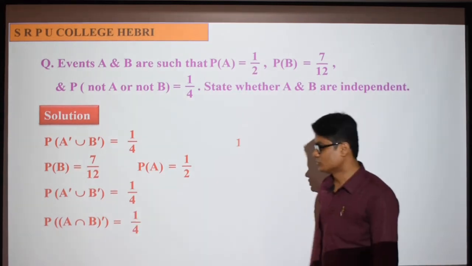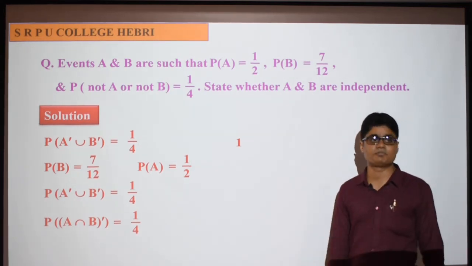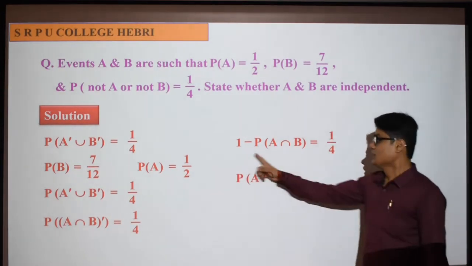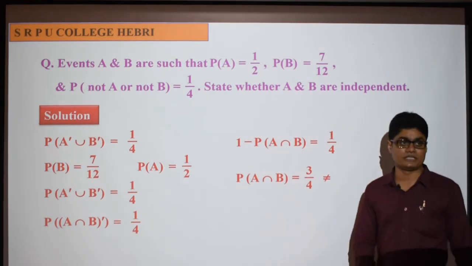So what do you mean? What is A intersection B complement? Probability of the complement is 1 minus probability of A intersection B, which is equal to 1 by 4. Therefore probability of A intersection B is 1 minus 1 by 4, that is 3 by 4.